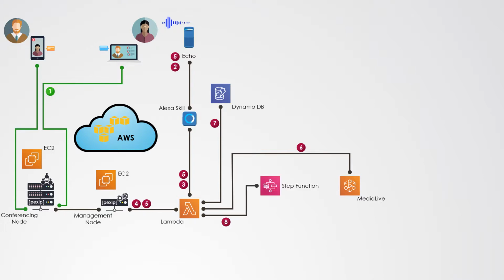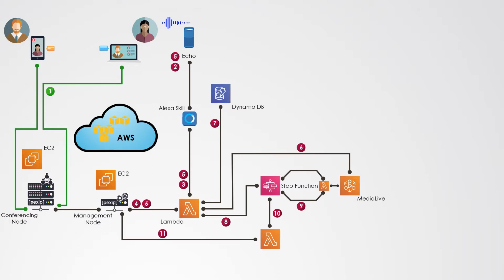The function also launches a step function which loops and at each iteration triggers another Lambda function which checks the status of the media channel. The step function will loop until the channel is up. Once the channel is up, it exits the loop and launches another Lambda function. That function connects to the Pexip management node and through REST APIs instructs the conferencing node to send the conference content to the MediaLive channel using RTMP.